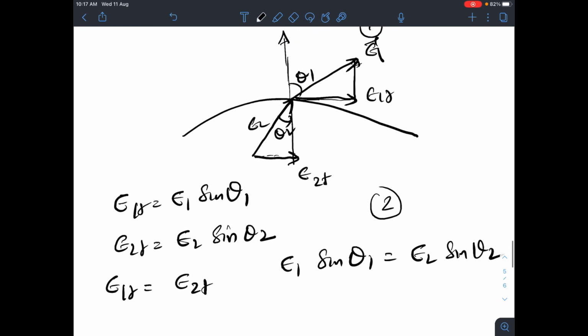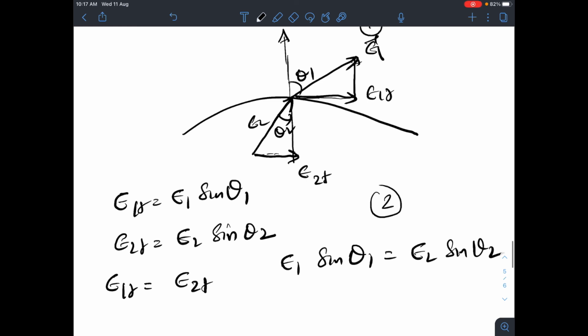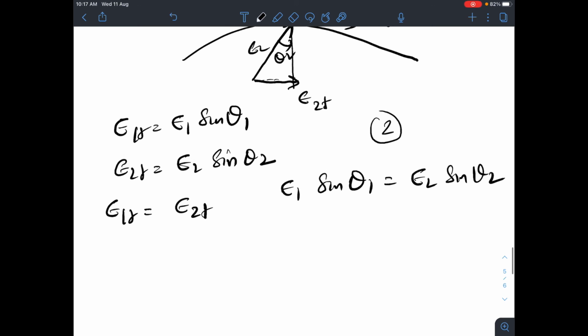Now I told you that, like E1 and E2, the electric flux density also has the same directions. The other boundary condition was D1n equal to D2n.